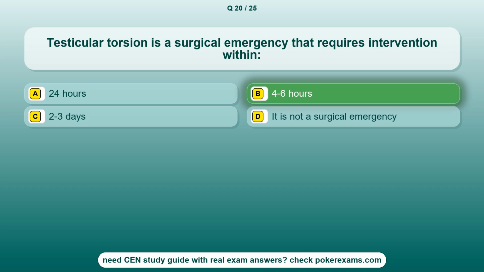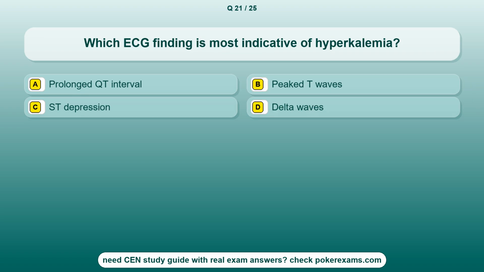The correct answer is option B, 4-6 hours. Question 21. Which ECG finding is most indicative of hyperkalemia? Option A, prolonged QT interval. Option B, peaked T waves. Option C, ST depression. Option D, delta waves.